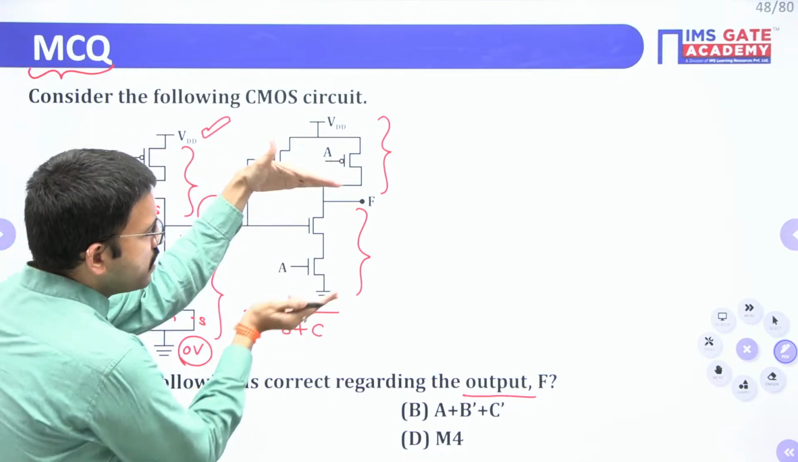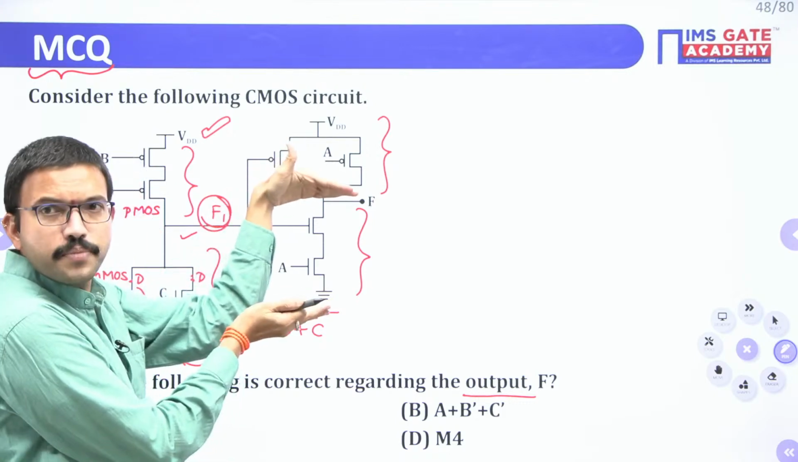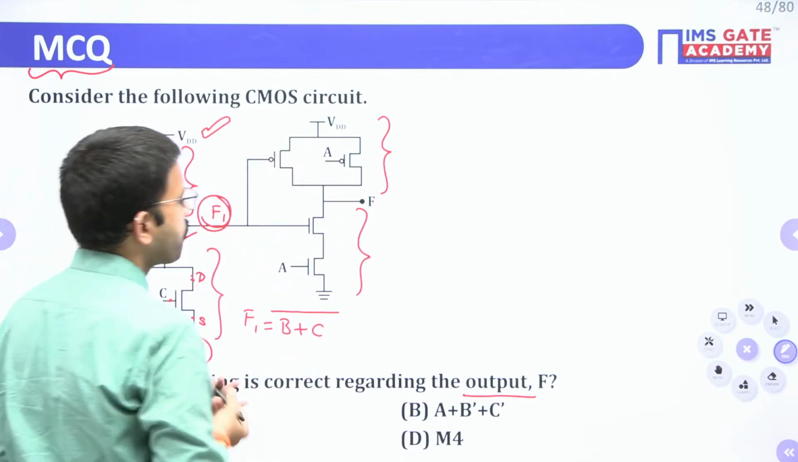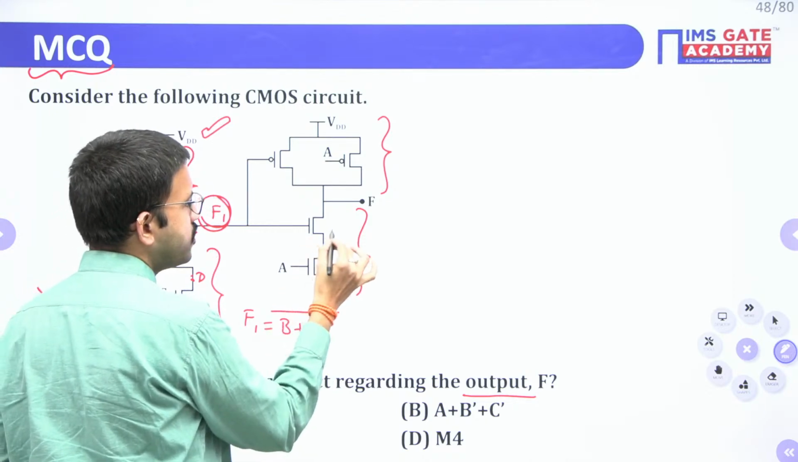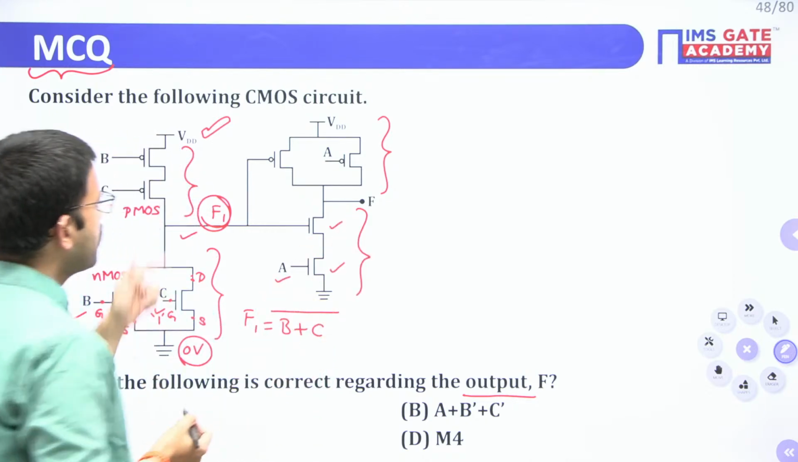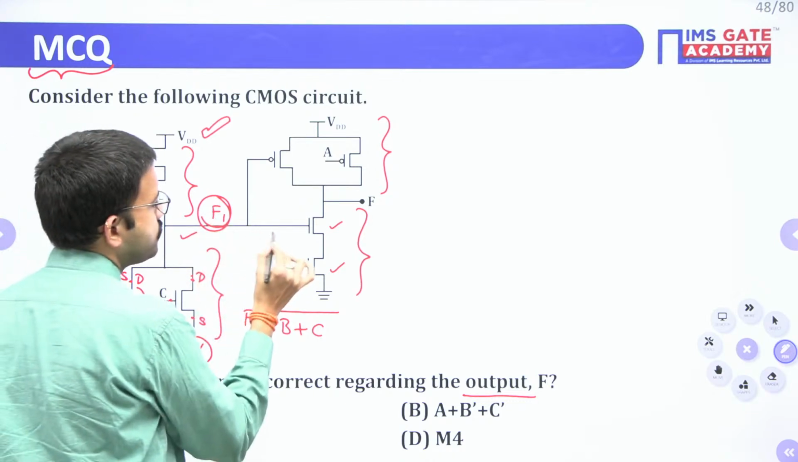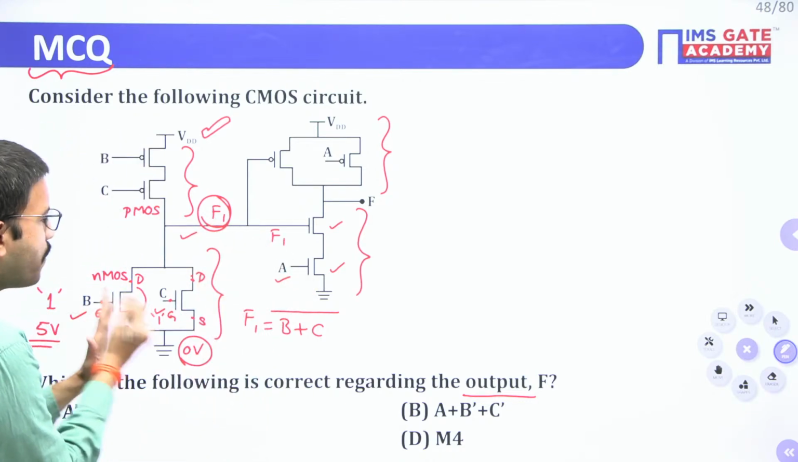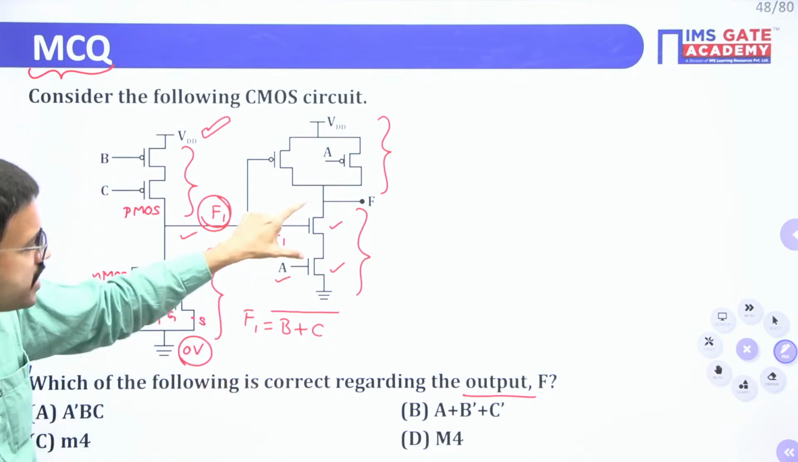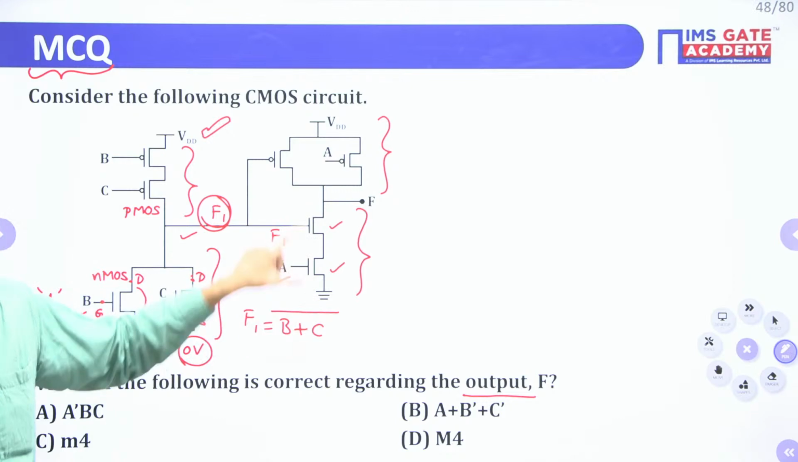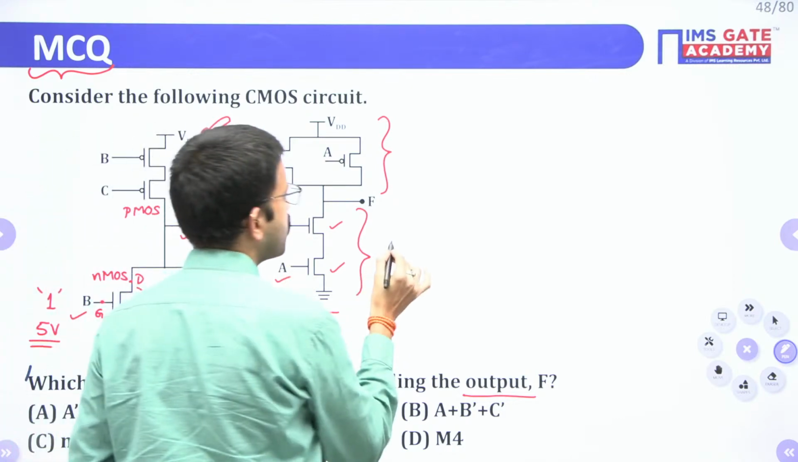Just focus between the output line and ground only in order to write the output expression. Here you have one NMOS transistor, here also one NMOS transistor. Here the input is A, here the input is nothing but this F1. Here you have a parallel connection, that's why we performed logical OR. Whereas here these two transistors are connected in series. Series means we will use the logical AND operation.